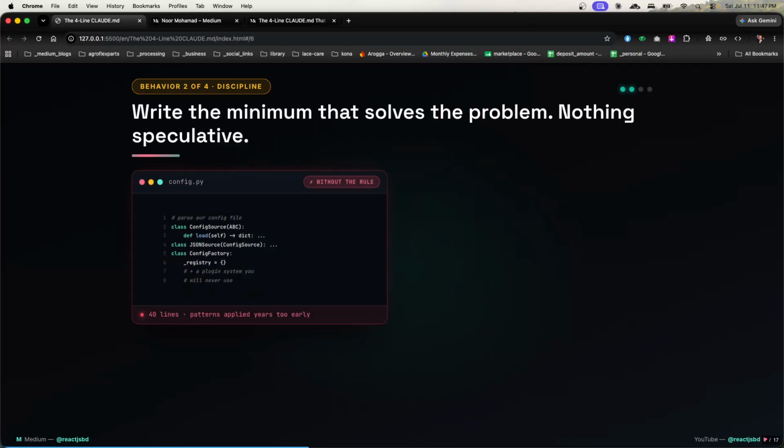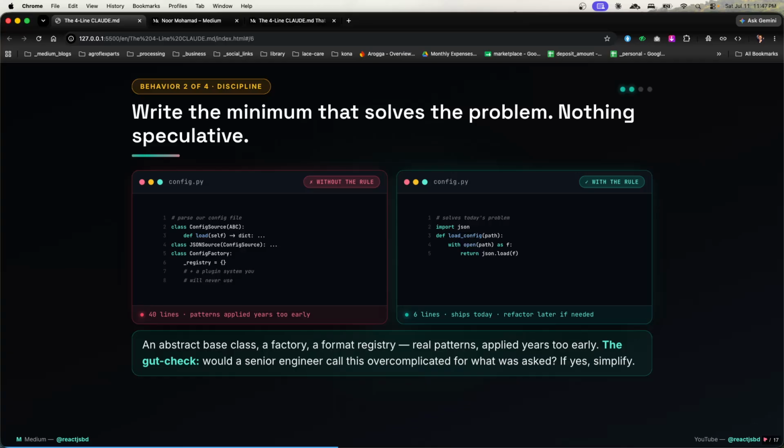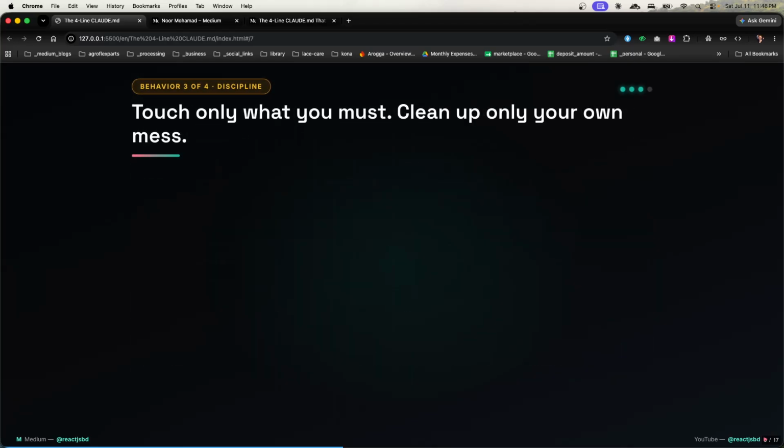First of all, if you compare without the rule and then with the rule, the problem is an abstract base class, a factory, a format registry, real patterns applied years too early. The gut check: would a senior engineer call this overcomplicated for what was asked? If yes, simplify. You can go with the exact setup by just saying minimum, and then also touch only what you must, clean up only your own mess.